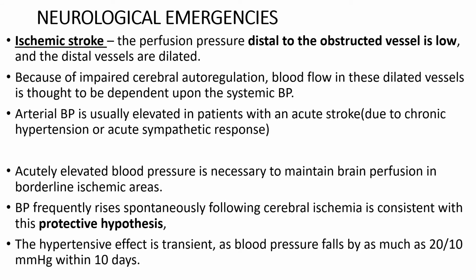Coming to the neurological emergencies. Firstly, ischemic stroke. In ischemic stroke, the perfusion pressure distal to the obstructed vessel is low and the distal vessels are dilated. Because of impaired cerebral autoregulation, the blood flow in these dilated vessels is thought to be dependent upon the systemic blood pressure. Arterial blood pressure is usually elevated in patients who are having an acute stroke. It can be due to chronic hypertension or an acute sympathetic response to the stroke.